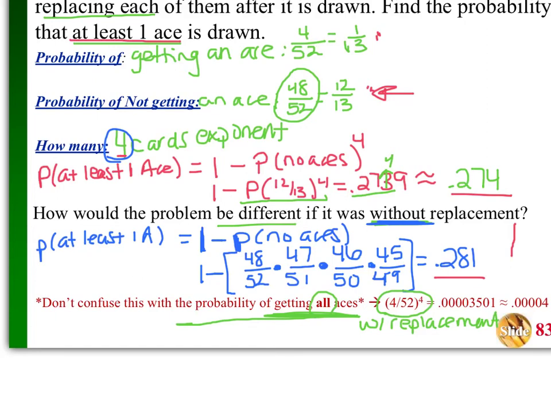If it was without replacement, then I would have exactly what I have right above here. Without replacement is right up there. But without replacement, that would be not getting all aces. So I have 48 cards that are non-aces, 47, 46, 45. That's without replacement.